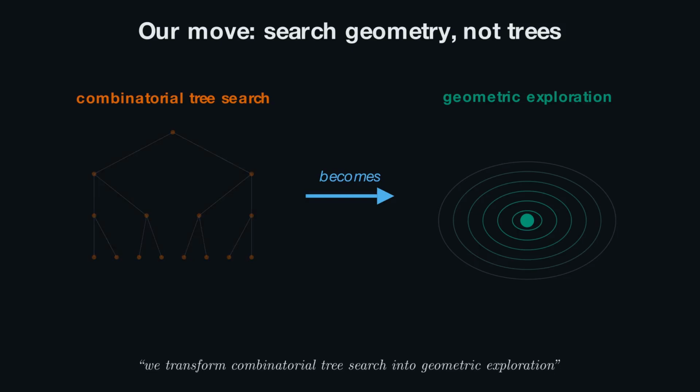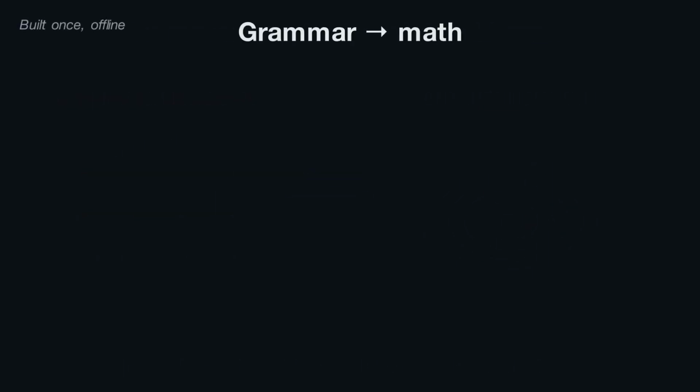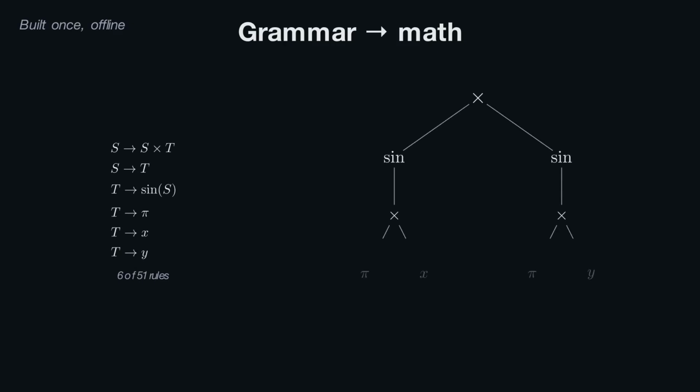So, how is this manifold built? It begins with a context-free grammar. Applying its production rules yields expressions that are valid by construction. Here, a two-dimensional eigenmode translates into sin(πx) sin(πy).